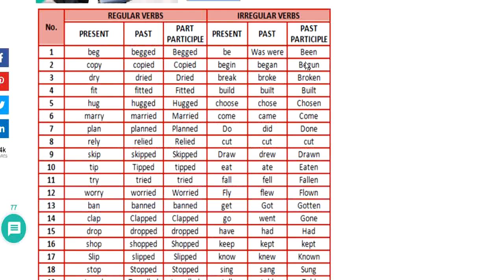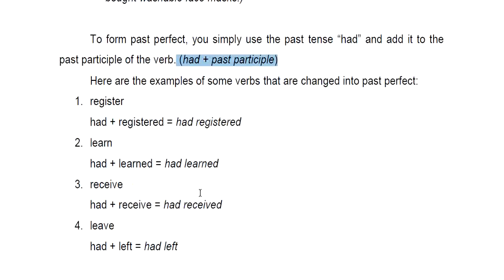Past participle. So again, had plus past participle of the verb. Okay? For example, we have here register. Register is a regular verb, so you need to add ed. So instead of saying registered, in the past perfect tense, you should say had registered.